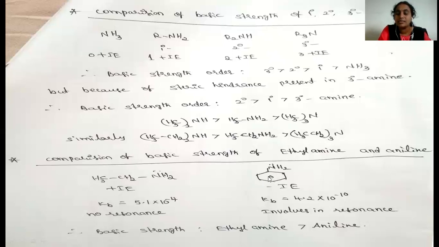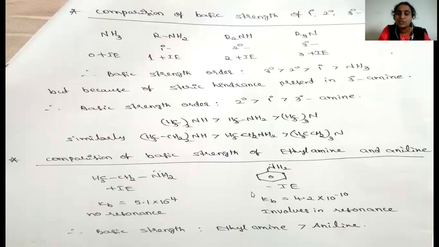Benzene ring is acting as a minus I group, and this compound has no double bonds, hence in this structure no resonance is possible. But here this lone pair of electrons and the benzene ring double bonds have conjugation, hence this nitrogen lone pair of electrons is involved in a resonance.